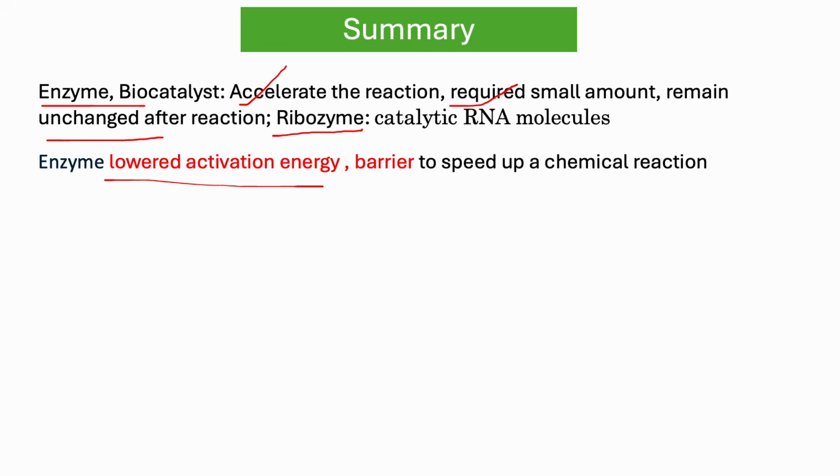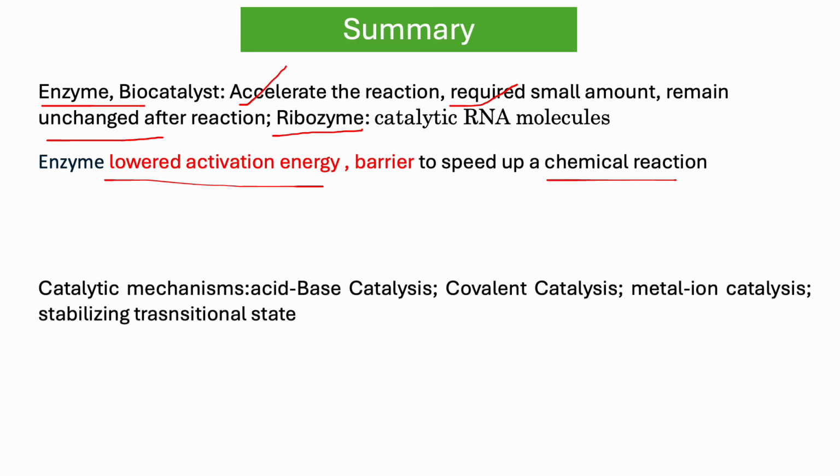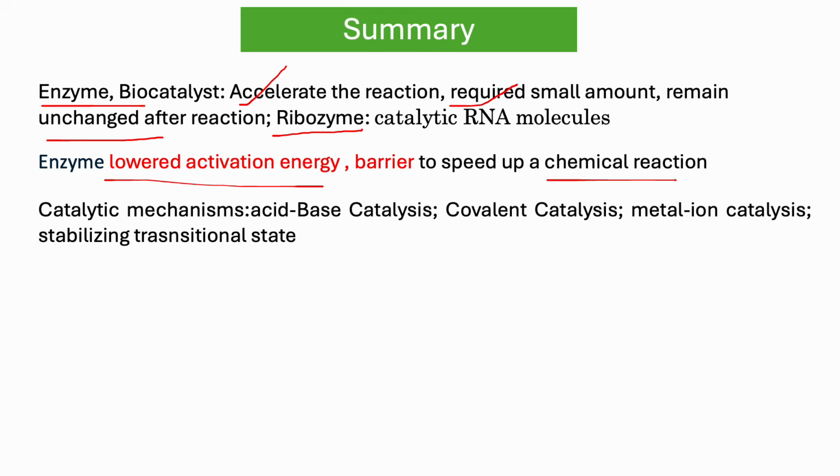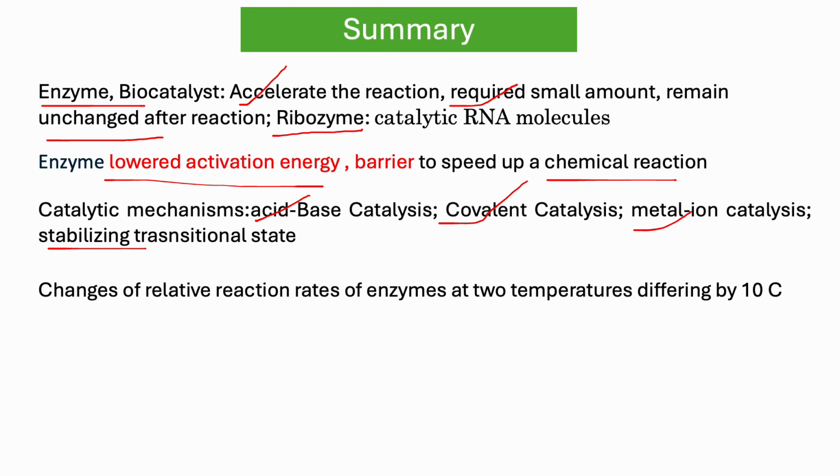Then enzymes lower the activation energy. As we know, the substrate needs activation energy to reach the transition state, and then releases free energy to reach the product. So the enzyme lowers the activation energy barrier so that they speed up the chemical reaction. The catalytic mechanisms are mostly acid-base catalysis, covalent catalysis, metal ion catalysis, and also stabilizing the transition state.